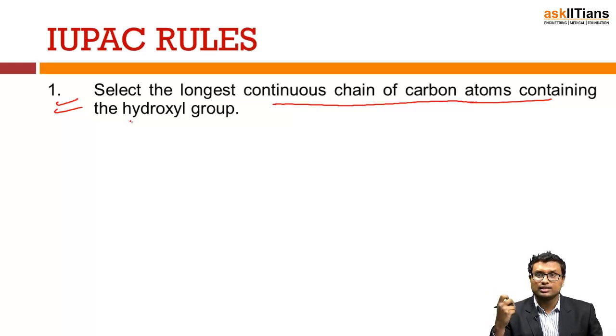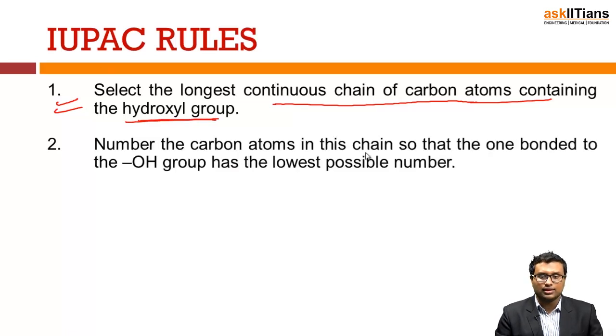Then name the carbon atoms in this chain so that the one bonded to the OH group has the lowest possible number. So you have to start naming your alcohol by giving your OH the preference. Whenever you give a functional group the preference, you give it the least number while naming.